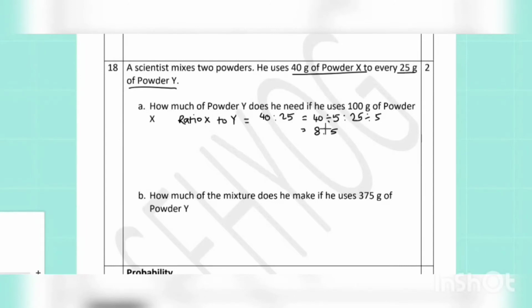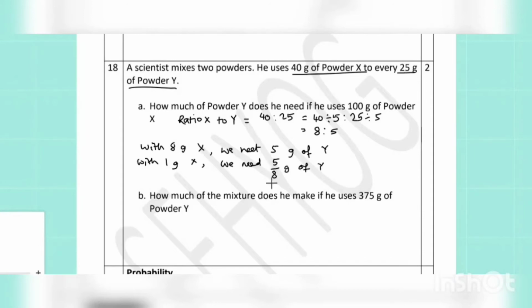So, with 8 grams of powder X, we need 5 grams of powder Y. Therefore, with 1 gram of powder X, we will need a lesser amount of powder Y, that is dividing by the amount of powder X. So, 5 by 8 gram. So, with 100 gram of powder X, we need 100 times 5 by 8 gram. So, 100 times 5 is 500, 500 divided by 8 will give us 62.5 grams, the answer.